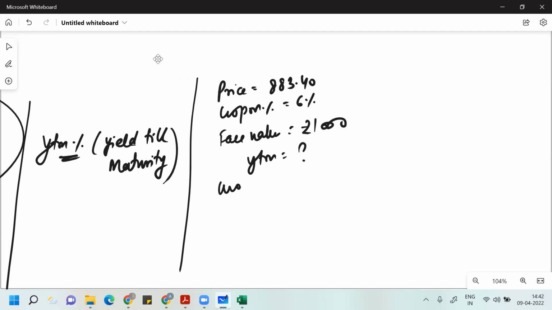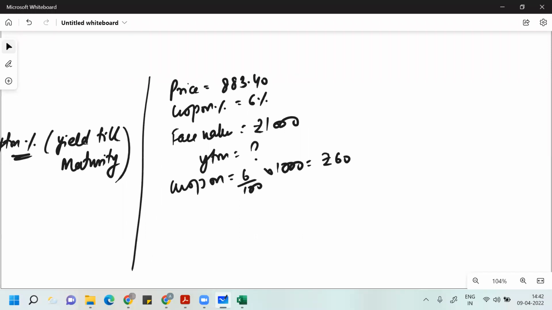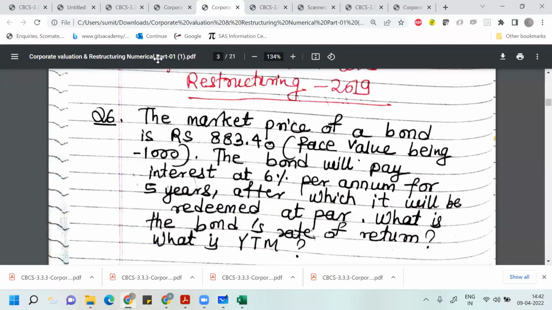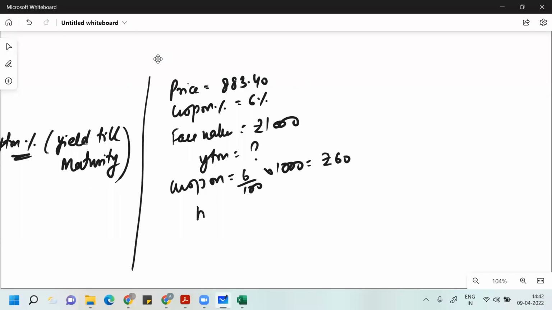I told you the coupon is always calculated on face value. So 6% of 1000, your coupon will be 60 rupees. The life of this debt instrument is 5 years, so N is 5 years. So guys, here you have to find the YTM, the yield till maturity.